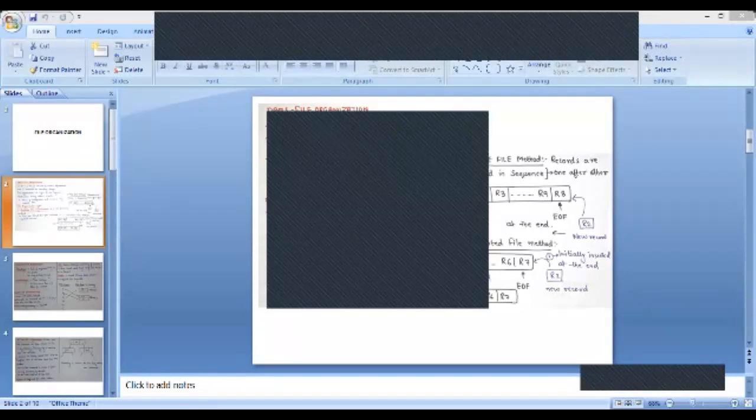Harika and Harsha Reddy, kindly change your names to your roll numbers. Yes, ma'am. Kindly change your names to your roll numbers.